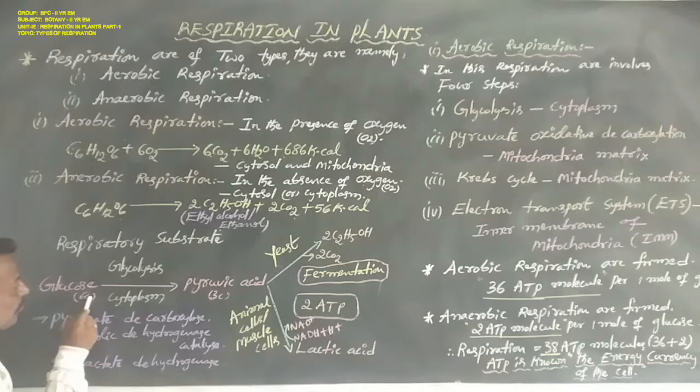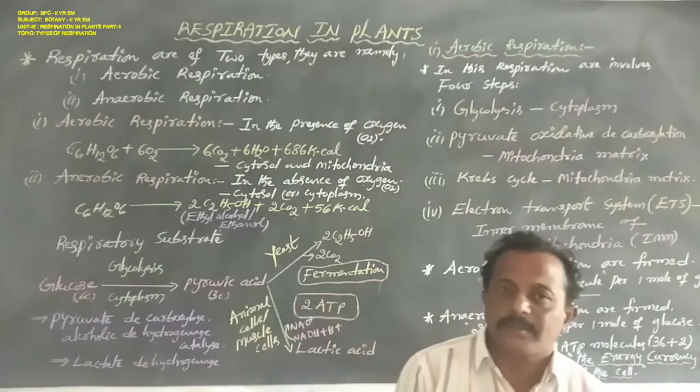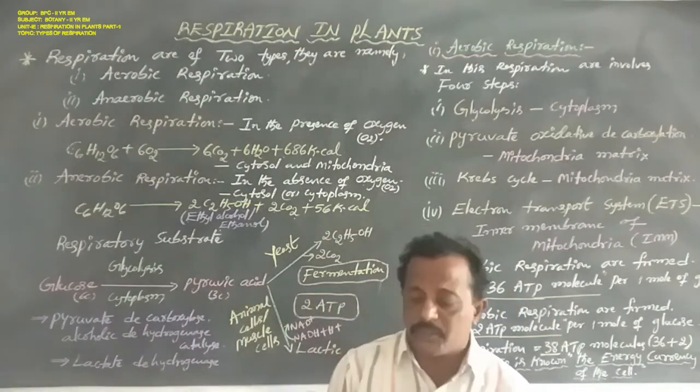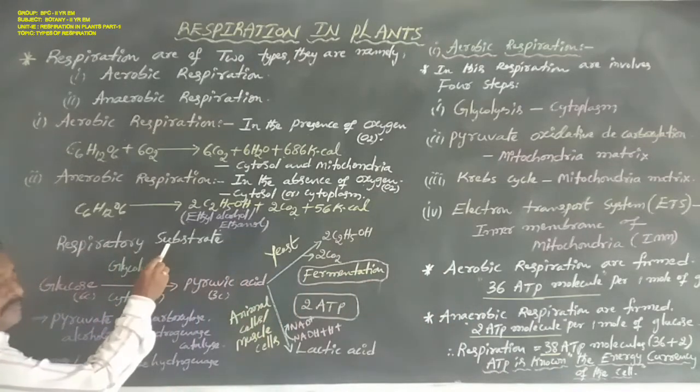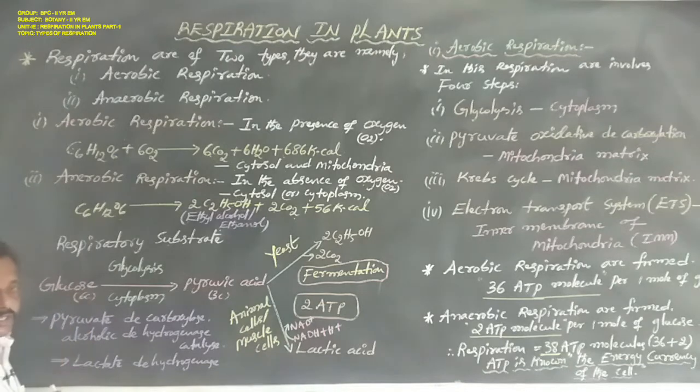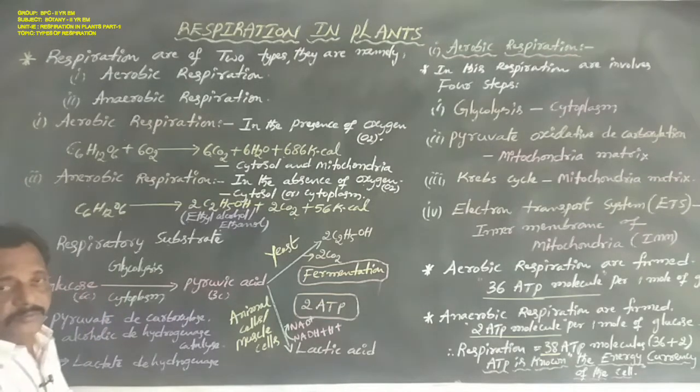That is the 6-carbon compound glucose. In this respiration process, both aerobic and anaerobic respiration, the first respiratory substrate is glucose, that is C6H12O6. This first respiratory substrate is a 6-carbon compound.